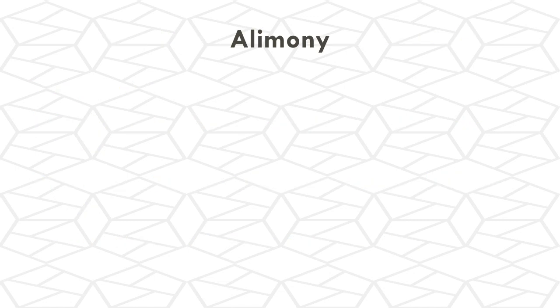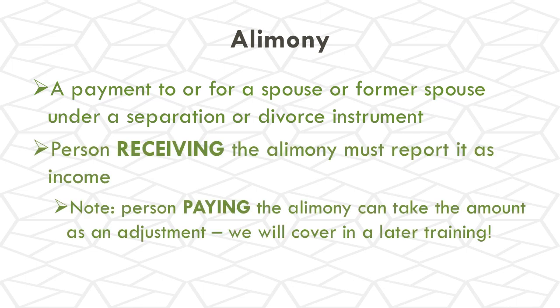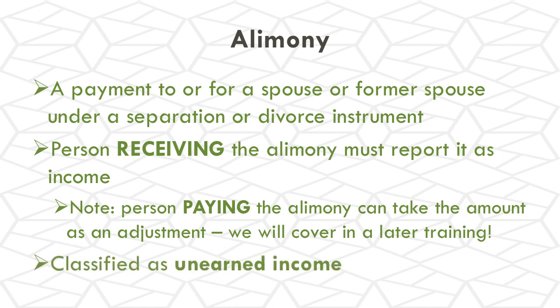Let's move now to alimony. Most everyone has probably heard of alimony, but just in case you haven't, alimony is a payment to or for a spouse or former spouse under a separation or divorce instrument. The person receiving the alimony has to report it as income on their tax return. Just a quick side note here though, the person paying the alimony can actually take the amount as an adjustment, but we will discuss how to do this in a later training. Alimony is going to be classified as unearned income.